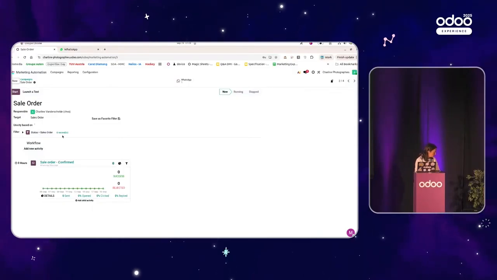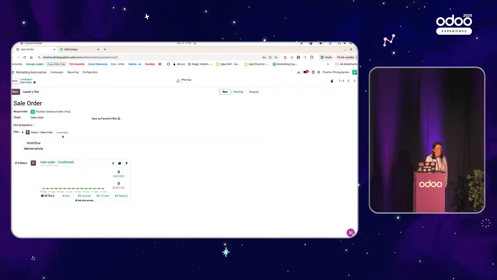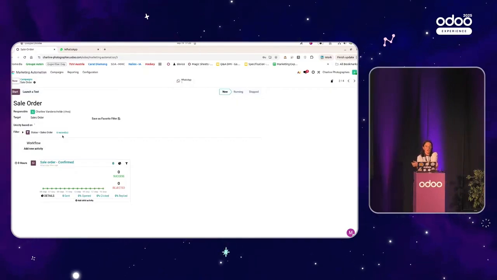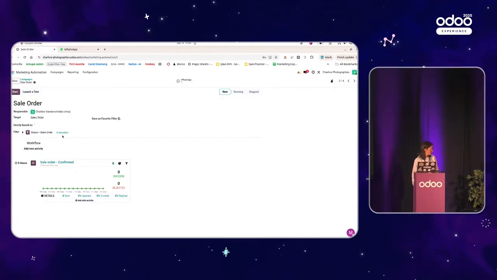I would say there's also a question on how WhatsApp in Odoo can be used not just for one-to-one communication, but to proactively start a group conversation with, for example, event attendees to share information before and after the event. Yeah, for now it's not possible. It's feedback that we received a lot, so we will check it with the product owner, but for now it's not possible. And I think the rest of the questions are kind of the same, so we can stop here.